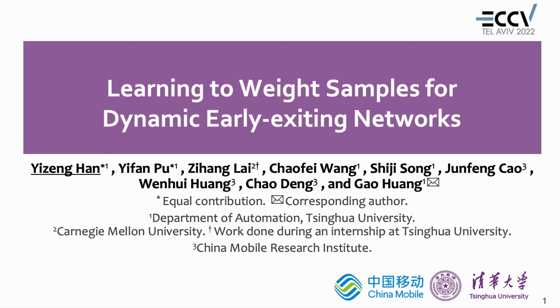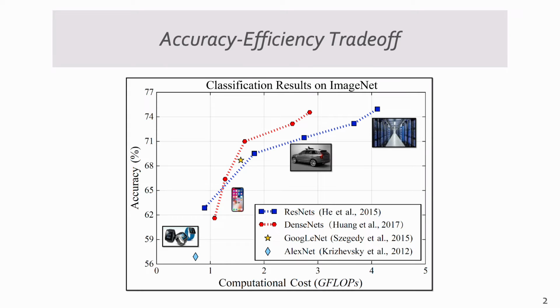Hi everyone, in this video I'm going to talk about our latest work on learning to weight samples for dynamic early exiting networks. In the deep learning era, as the performance of deep networks generally increases together with their computational cost, people are paying more and more attention to the trade-off between accuracy and efficiency.